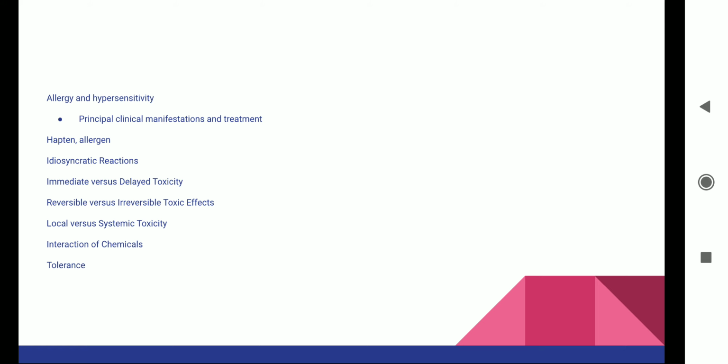Because sometimes what happens is the drug is correct, but the excipient coming along with the drug can be allergic to the patient. So in this case, the proprietary name, that particular brand name drug, should be given to that patient. Then effects of prolonged administration to organ toxicity.